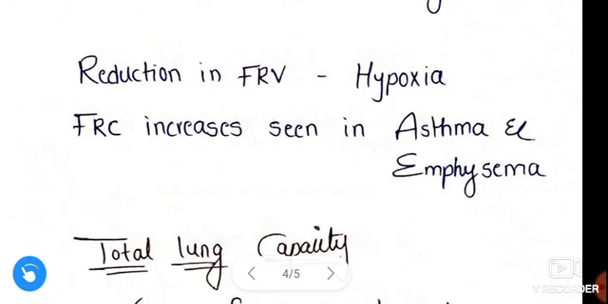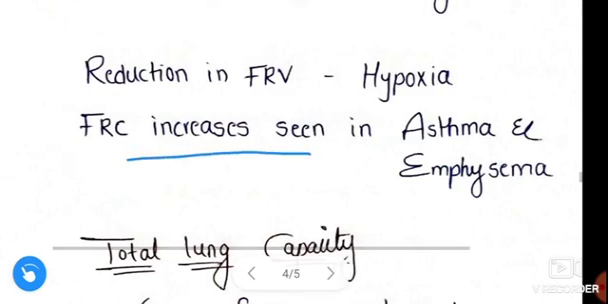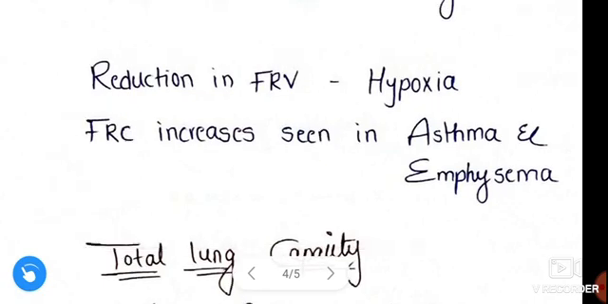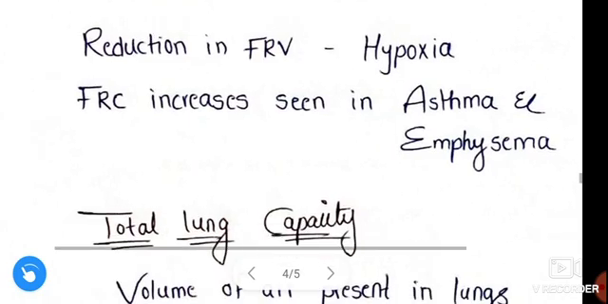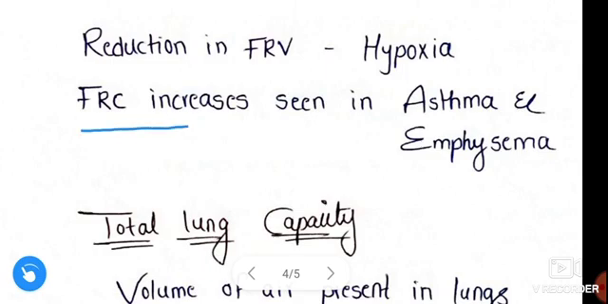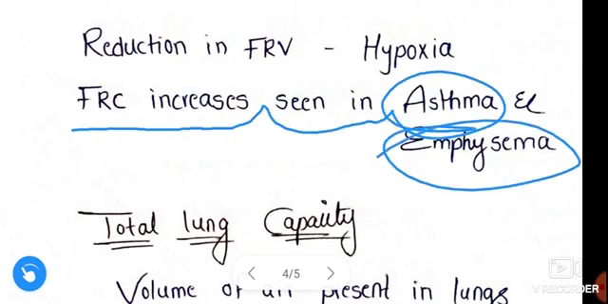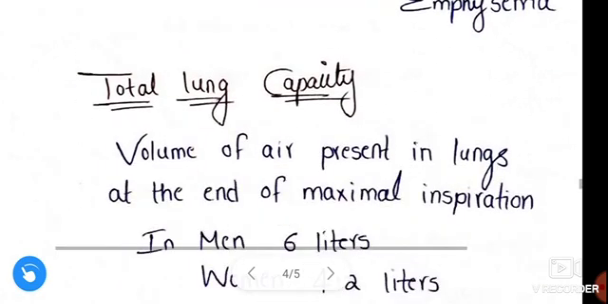Functional residual capacity increases when there is air trapping in the lungs. This is seen in asthma and emphysema patients.